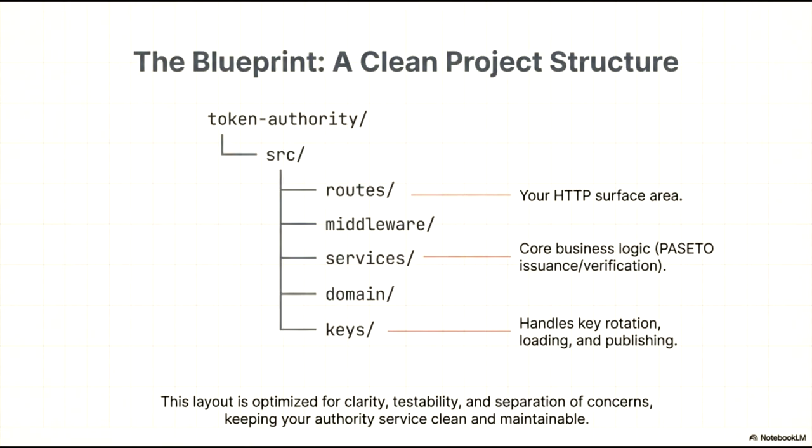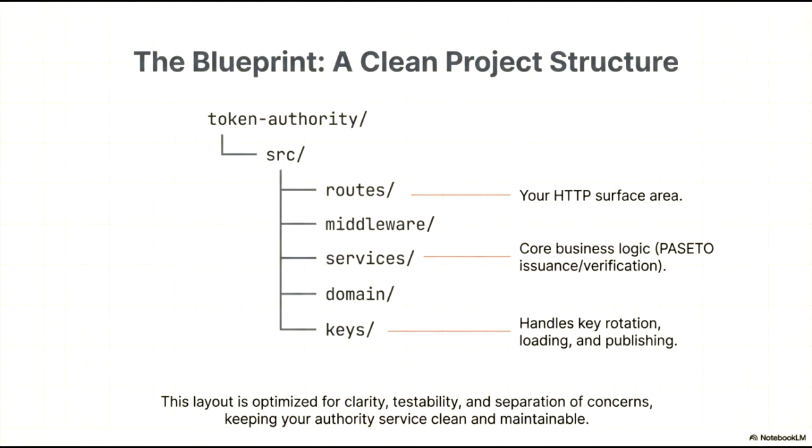The blueprint for a clean project structure within the Token Authority Service focuses on a clear separation of concerns to enhance maintainability. Within the source directory, the routes folder defines the HTTP surface area, serving as the entry point for all external requests. The middleware directory handles pre-processing tasks, while the services folder contains the core business logic, such as PASETO issuance and verification.